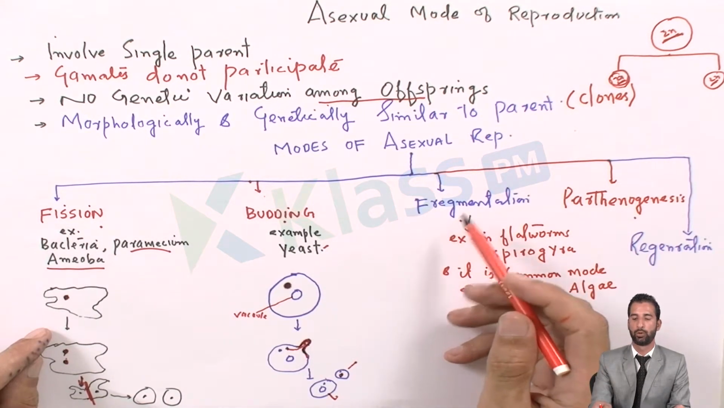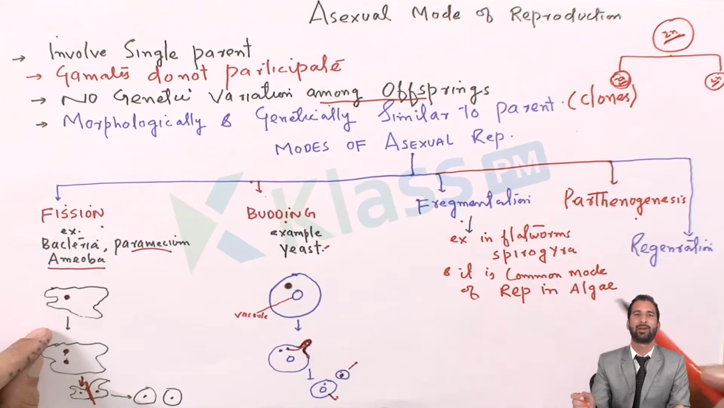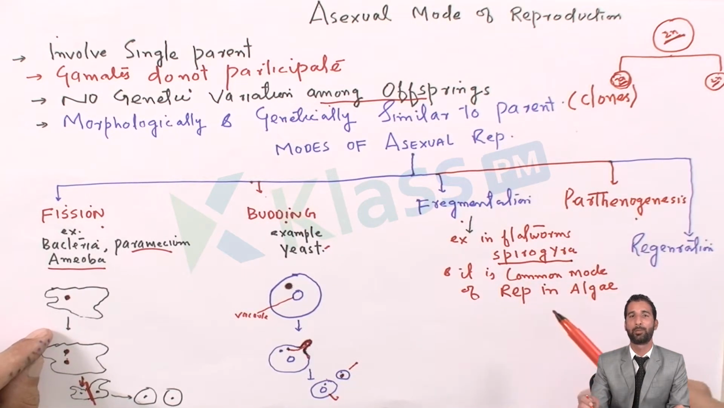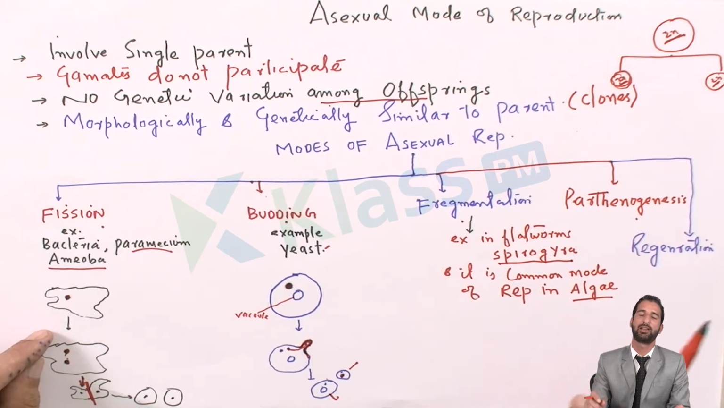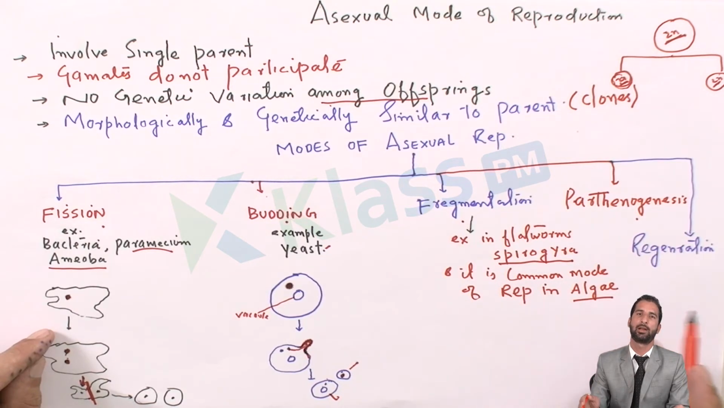The next mode of asexual reproduction is fragmentation. Fragmentation occurs in flatworms, the Platyhelminthes. It also occurs in Spirogyra. It's a common mode of reproduction in algae, or in most cases in algae. What happens in fragmentation? The parent body fragments into a number of pieces, and each and every small piece develops into a new individual. This is the simplest, most common reproduction in algae. The algae fragments into a number of small pieces, and those small pieces have the capability to develop individually into new algae.